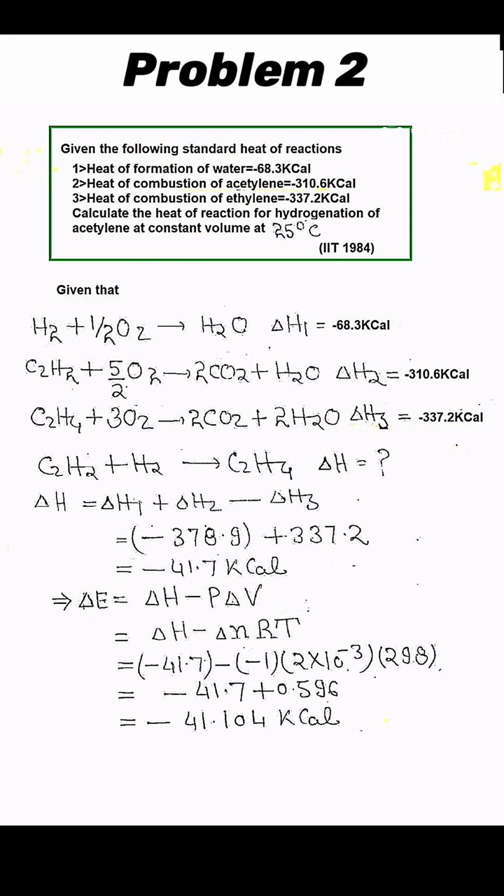Now this enthalpy is at constant pressure, which is higher by the amount P delta V than if the same reaction is carried out at constant volume. At constant pressure, due to expansion, extra work P delta V has to be done. So we get the heat of reaction at constant volume.